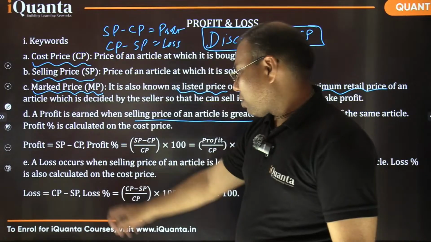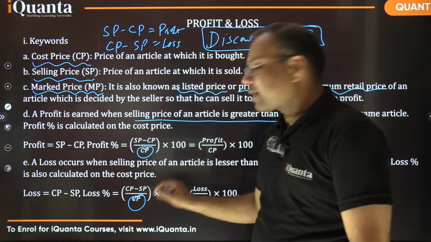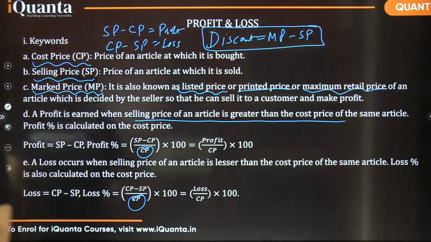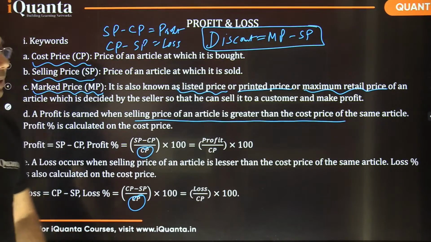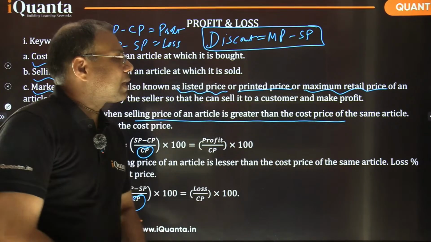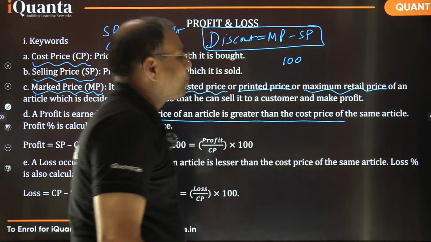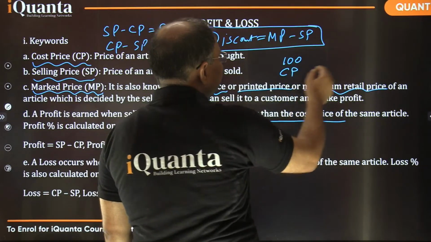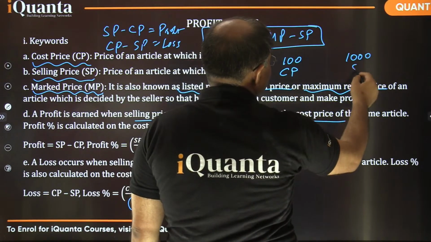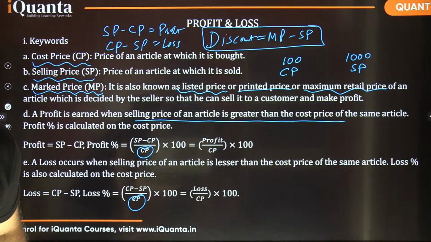Okay, so let's proceed further. Profit we have talked about, loss done, and profit percent, loss percent is always calculated on CP. So CP comes in the denominator. That's also to be looked after. इसको भी ध्यान देना चाहिए. In practical life, there may be different ways. Some people whose profits are too much calculate their profits on selling price. I remember there were many students, and maybe among you also somebody could be there. Suppose a seller has a thing costing 100 rupees, CP is 100 rupees, and is selling at 1000 rupees. Selling price is 1000 rupees. Can you tell me the profit percentage? Please answer fast.